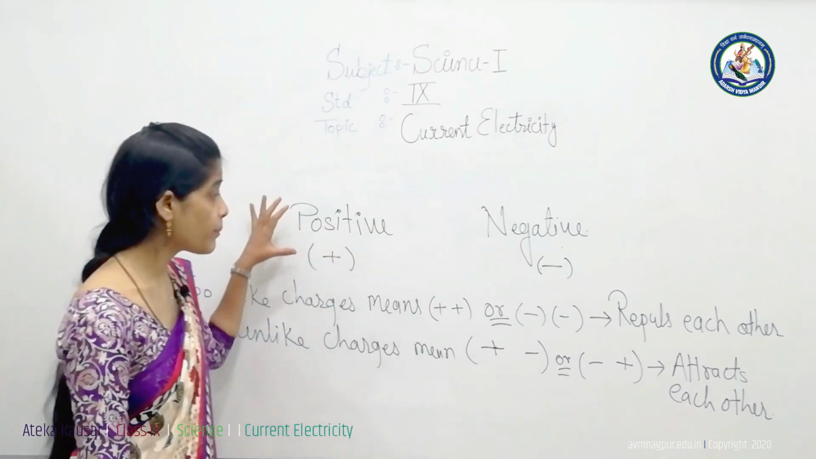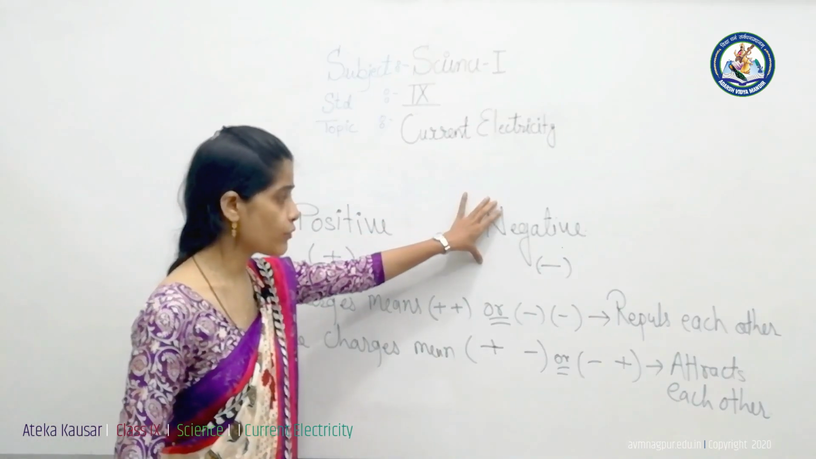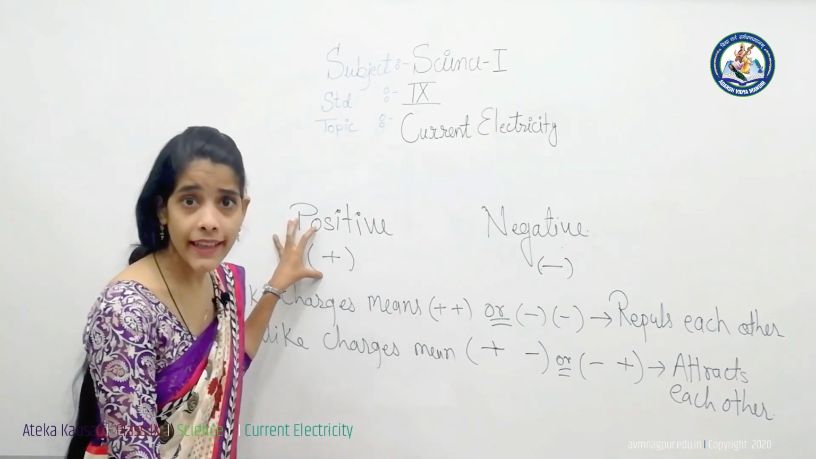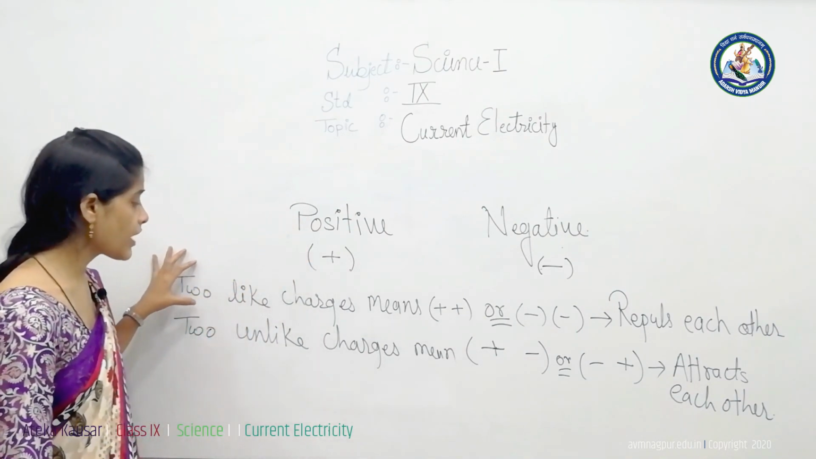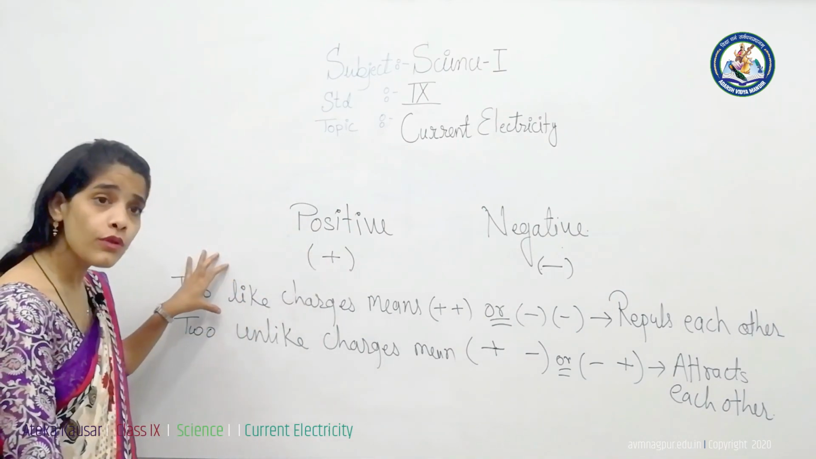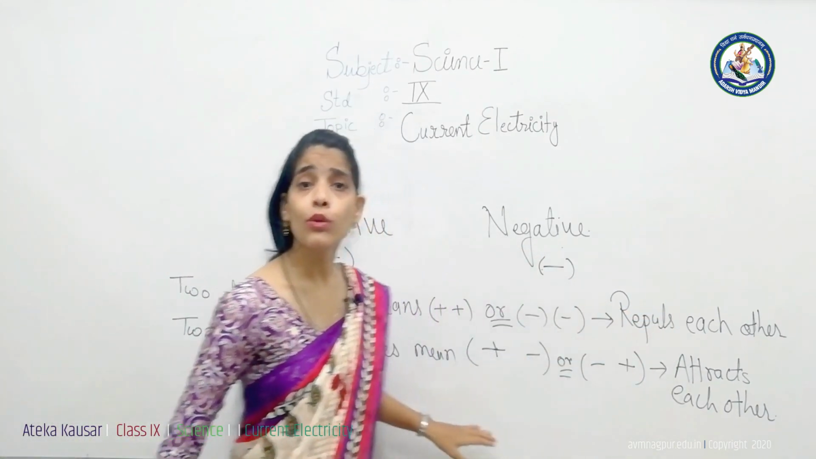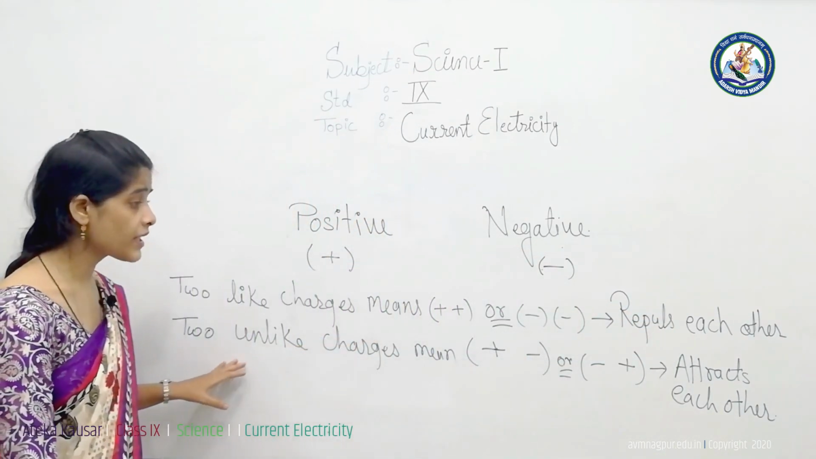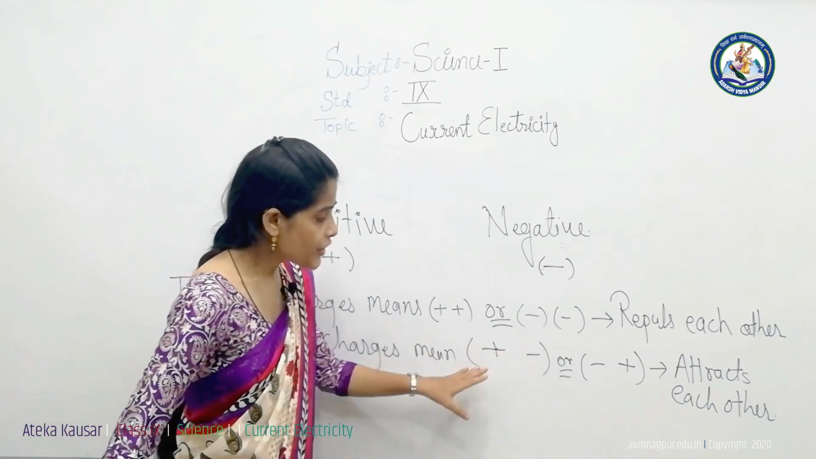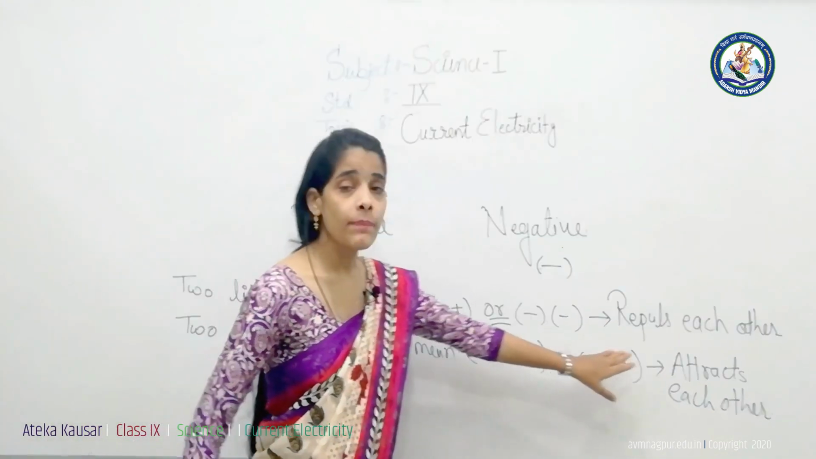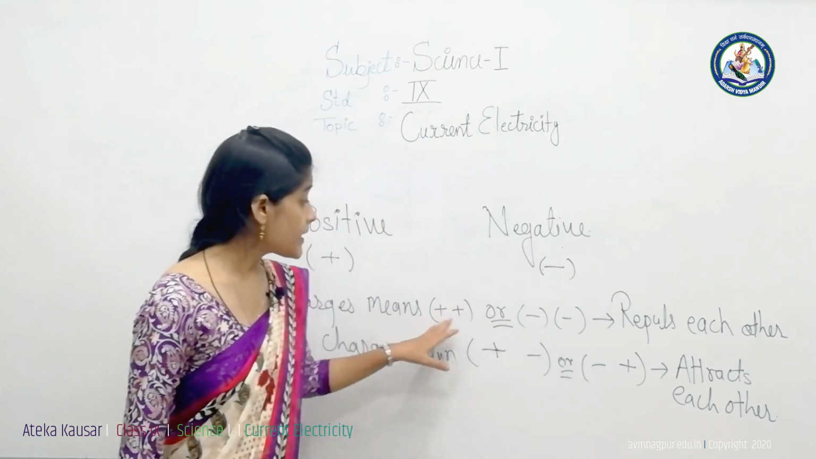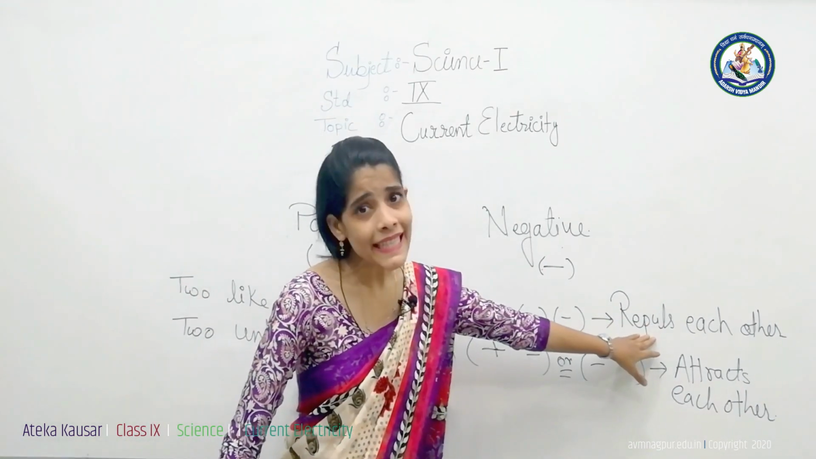Charges have two types, positive charge and negative charge. Like the poles of a magnet, two positive charges or two negative charges, meaning two same charges or like charges, repel each other, and two unlike charges, meaning different charges, attract each other. Plus minus, minus plus attract each other; plus plus or minus minus repel each other.